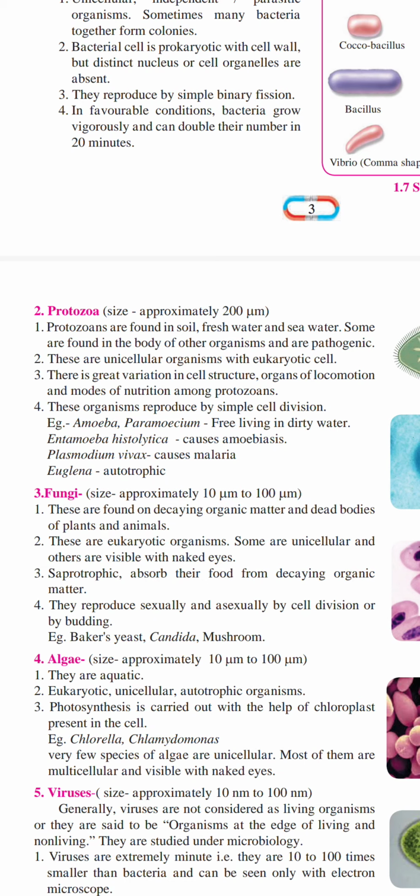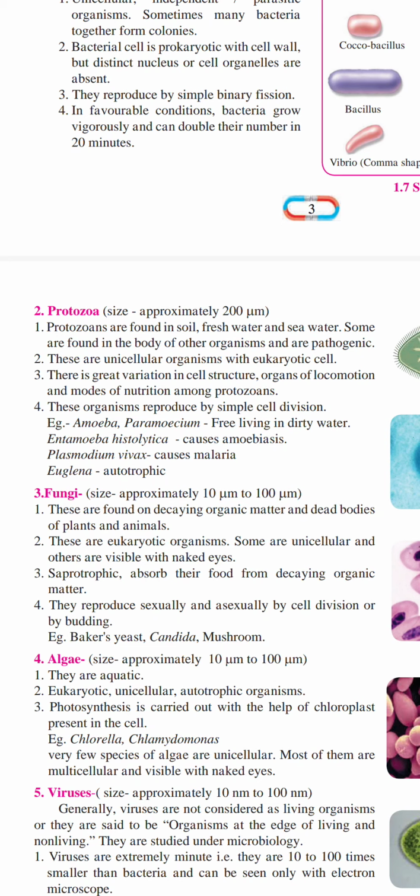Now they tell us organisms reproduce by cell division. Cell division means a simple cell can be divided into two, and from that cell numerous multicellular organisms grow. Protozoa can occur. For example, they have given amoeba and paramecium, which are free living in dirty water. And Entamoeba histolytica causes amoebiasis.